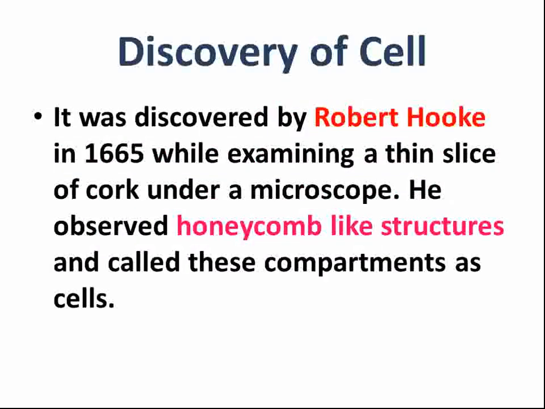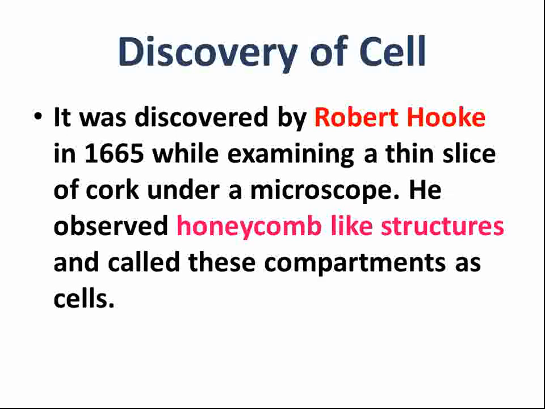Now the next topic is discovery of cell, means how the cell was discovered. The cell was discovered by a scientist named Robert Hooke. Robert Hooke discovered the cell in the year 1665. Now how did he discover the cell? He discovered the cell while examining a thin slice of cork under a microscope.